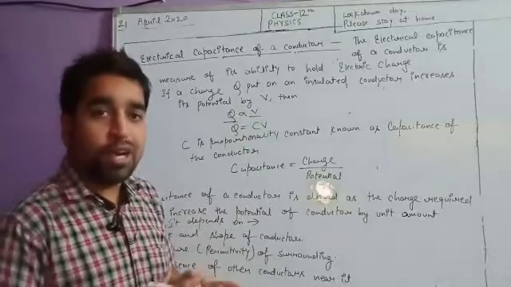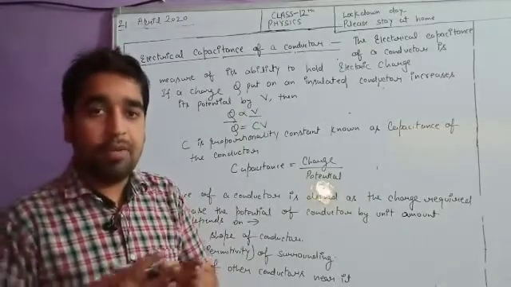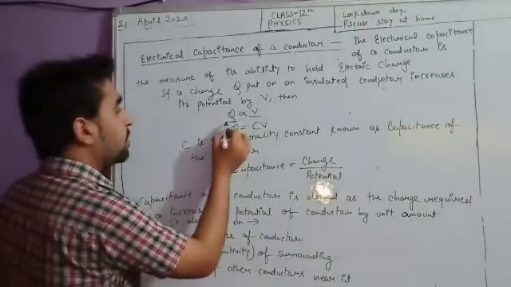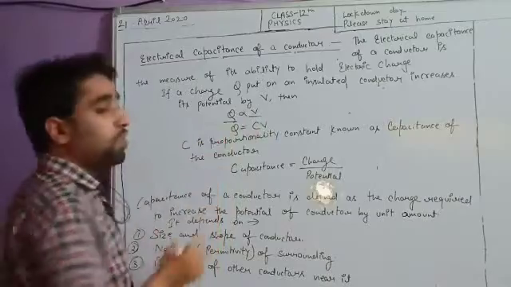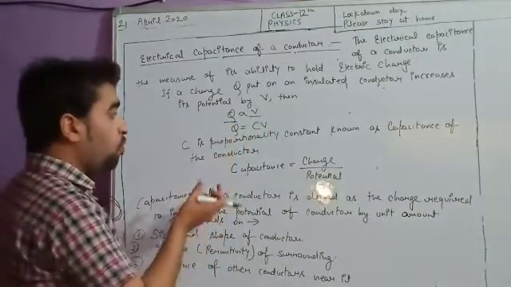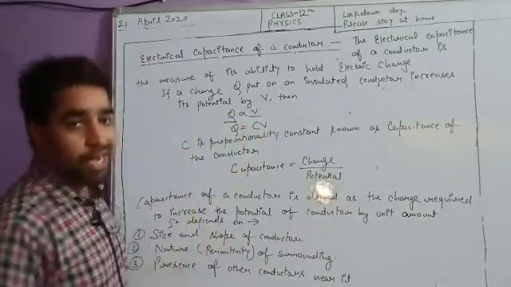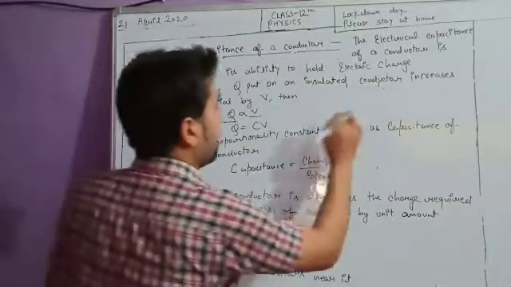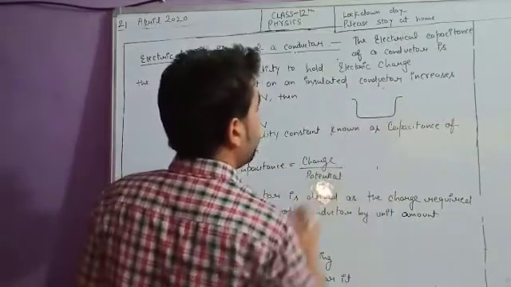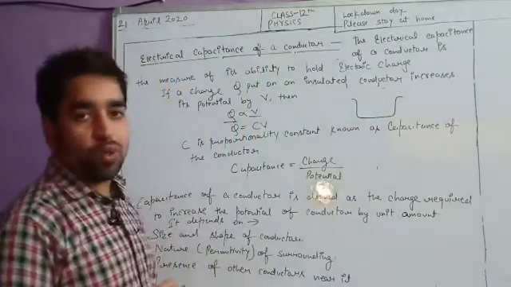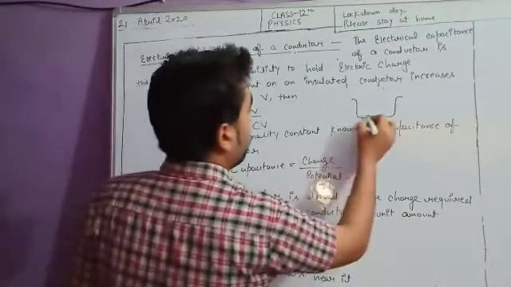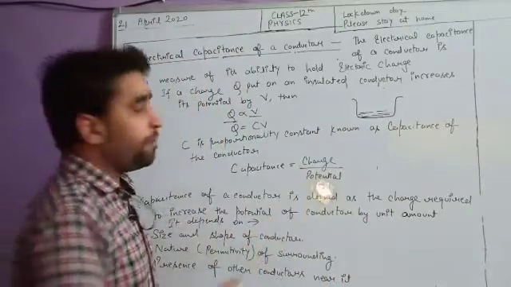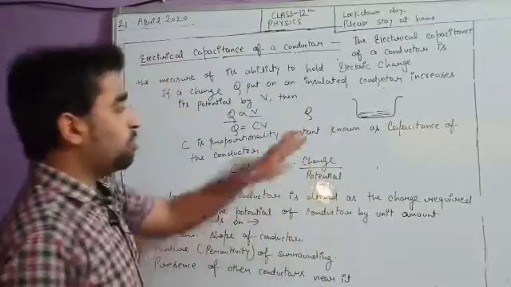The more charge we can store in a conductor, the more its capacitance will be. And the charge which we are storing is directly proportional to the potential. So the more potential there is, the more charge will be stored. To understand this, I can take one example. Suppose I have a container and we want to store water, and I keep on increasing the water. You assume the water as a charge.